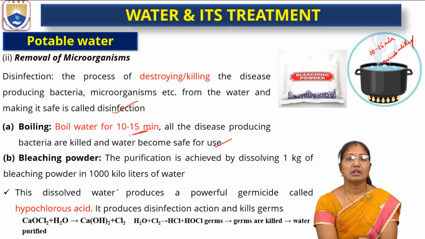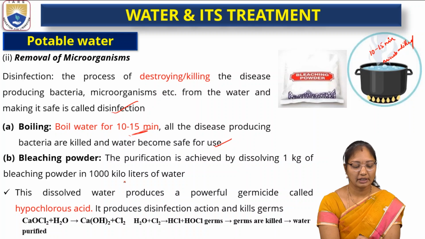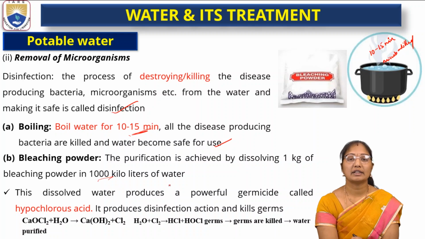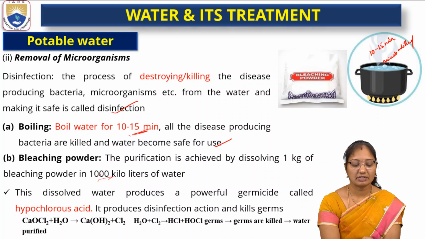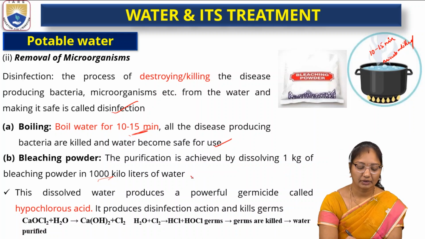So bleaching powder. The purification is achieved by dissolving 1 kg of bleaching powder in 1000 kiloliters of water. So it causes killing of microbes.